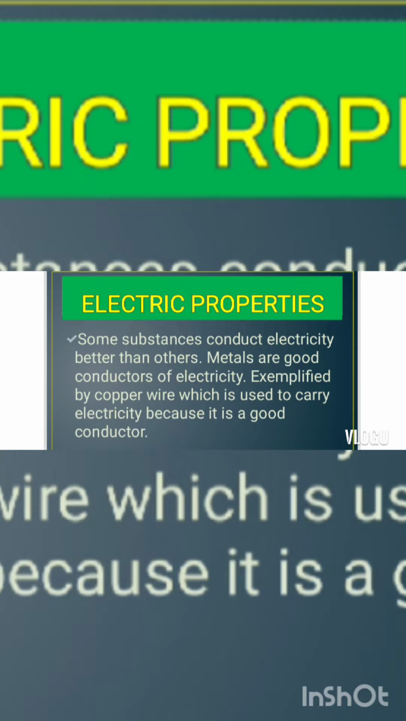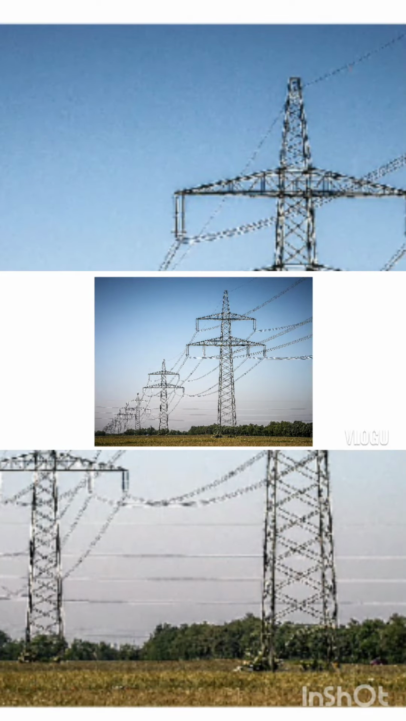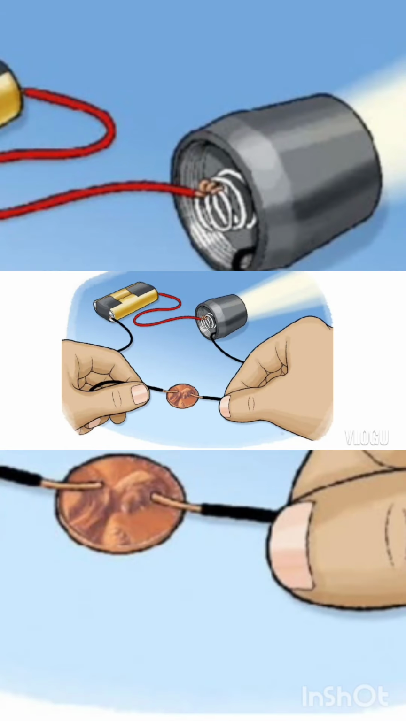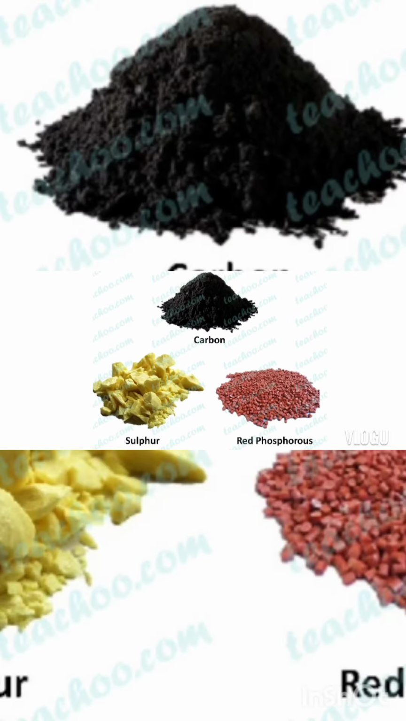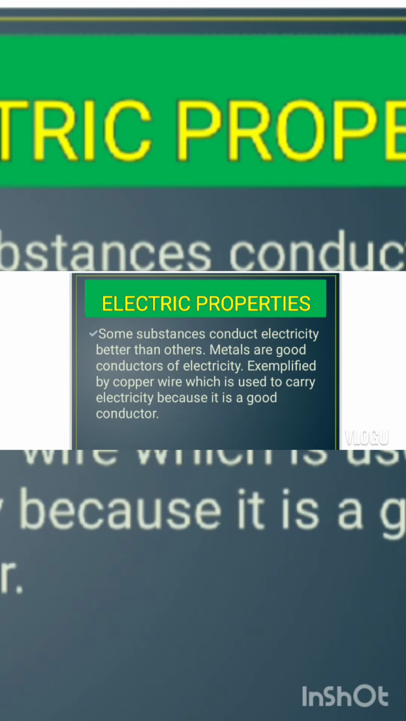We have electric properties. So some substances conduct electricity better than others. Metals, as we all know, are good conductors of electricity, exemplified by copper wire, which is used to carry electricity because it is a good conductor. Whereas non-metals are materials that do not conduct electricity easily, such as rubber and plastics. Thus, these are used to block the flow of charge. Scientists can test the electric conductivity of an unknown substance with the proper equipment. So we can identify metals from nonmetals since they have or do not have these electric properties.